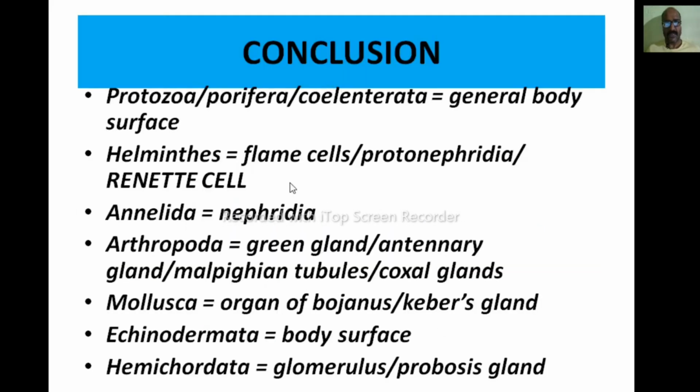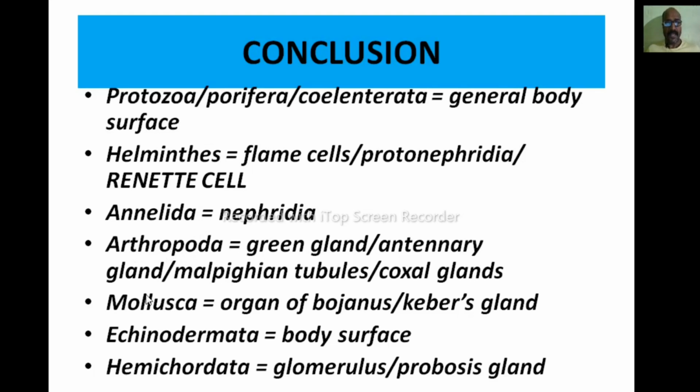But don't be afraid of all these names. These are the important things you have to remember, mainly these terms for higher secondary students. In the case of Protozoa, Porifera and coelenterata, the general body surface is the main excretory organ. In the case of helminthes, the flame cell, protonephridia and renette cell are the main excretory organs. In the case of Annelida, nephridia are the main excretory organ. In the case of arthropods, the green gland or antennary gland, Malpighian tubules and coxal gland are the most important excretory organs. You have to remember mainly the arthropods.